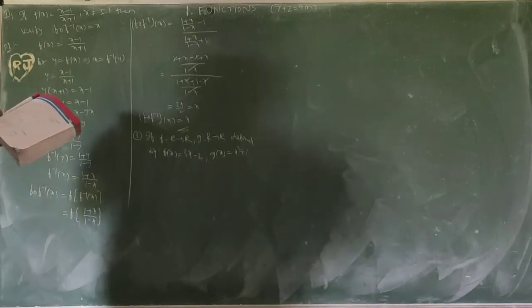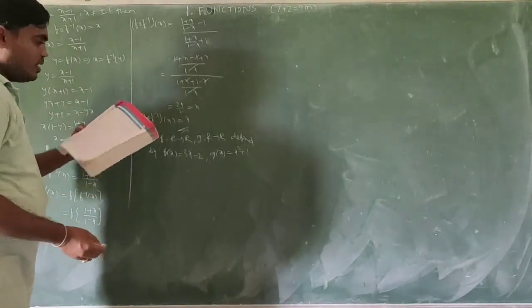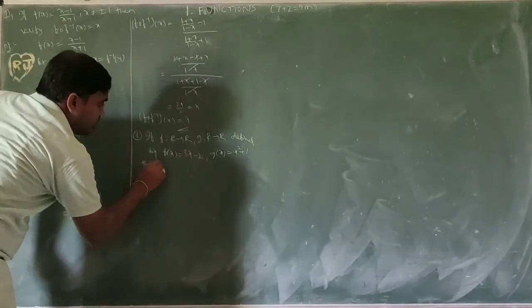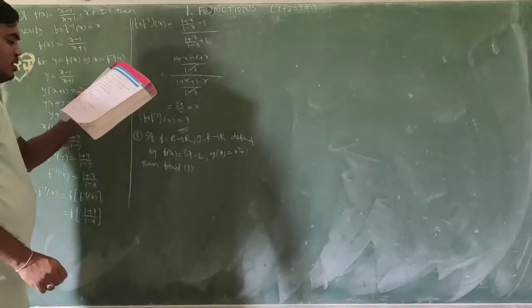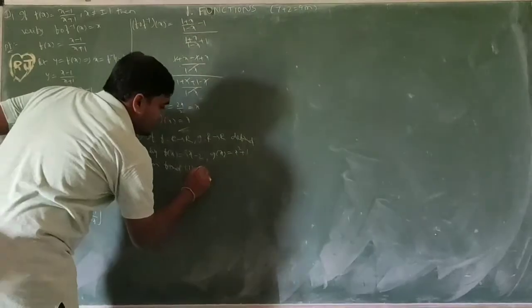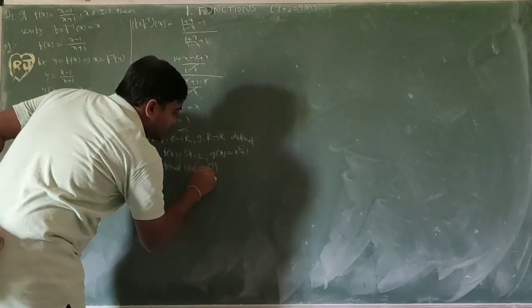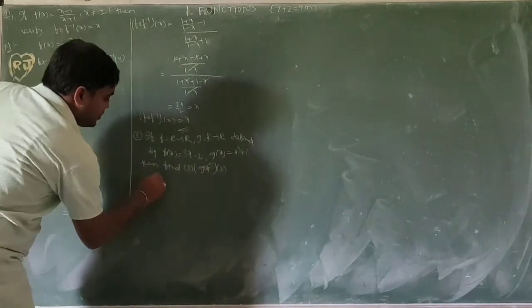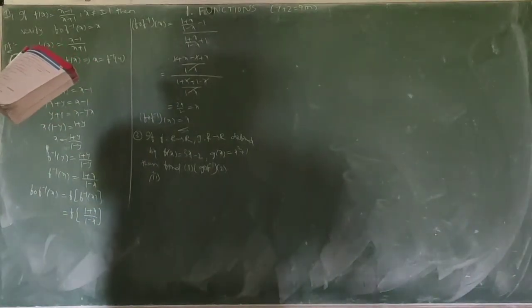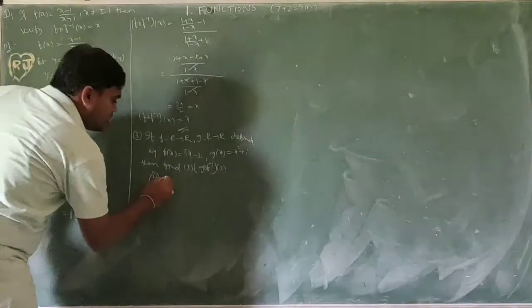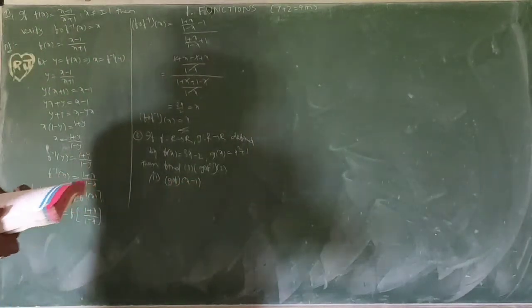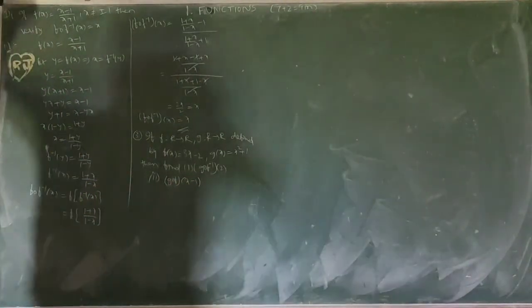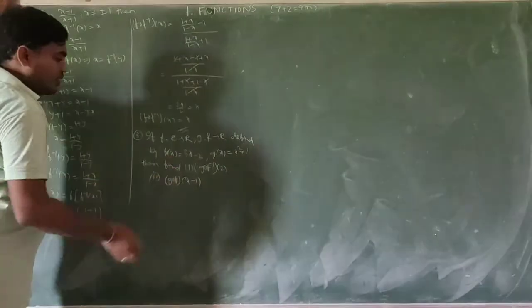Next one, first we need to prove, then find. First one, g circle f inverse of 2. Second, g circle f of x minus 1. So we need to find g circle f inverse of 2 and g circle f of x minus 1.